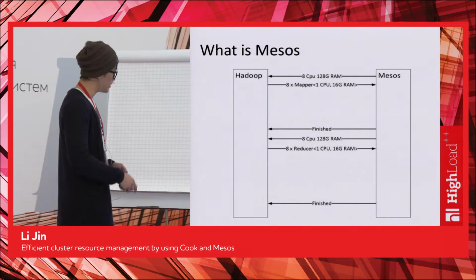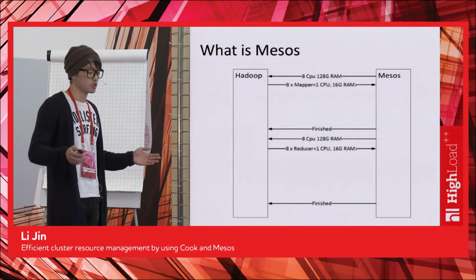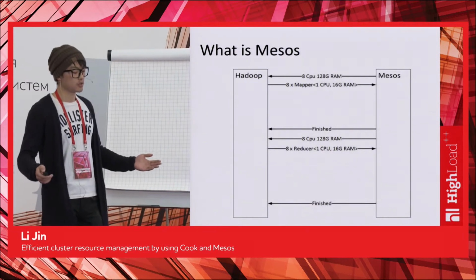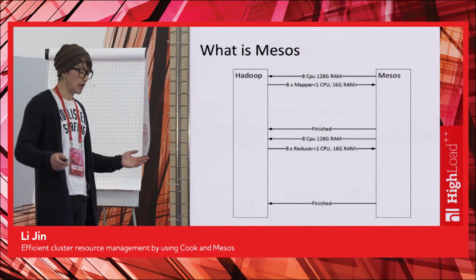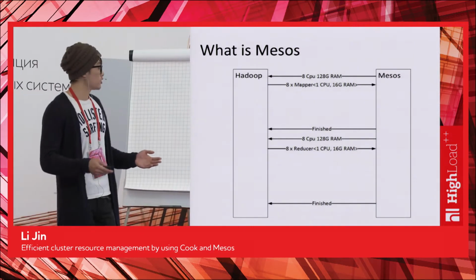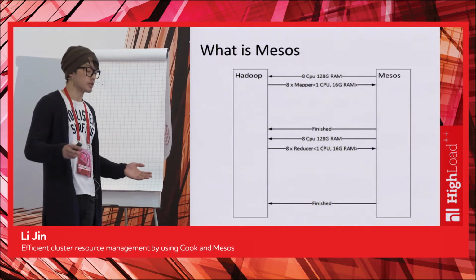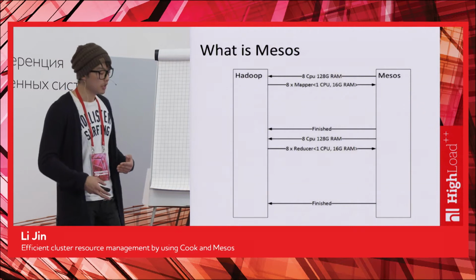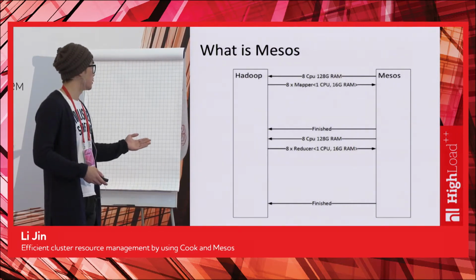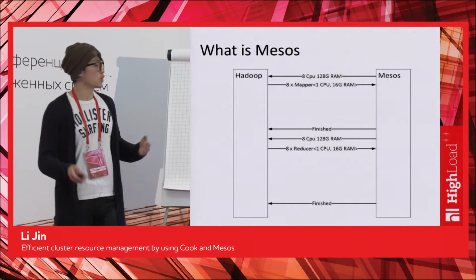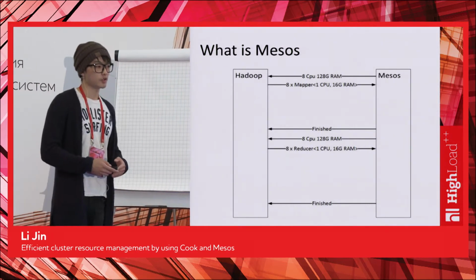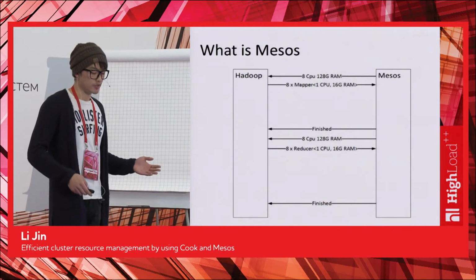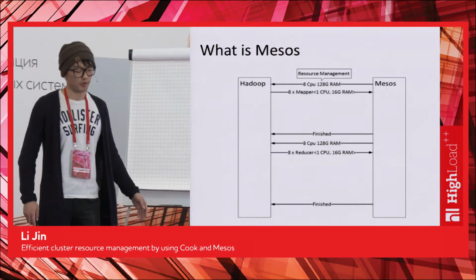So in this example, let's just say Hadoop chooses to run 8 mappers, each with 1 CPU and 16 gigabytes of memory. And Mesos can say, okay, I'm going to do it. Once they finish, Mesos is going to send back a status update saying they finished. And because those resources have been freed, Mesos is going to send the same resources again to the applications, and so on and so forth. So this is a super simple example, but what does it tell us? What does it solve of the problem we've just talked about?